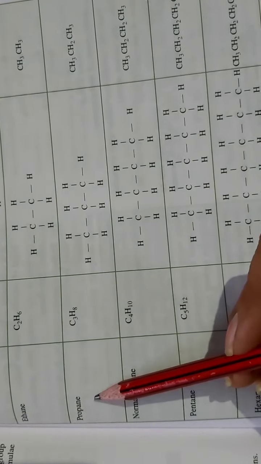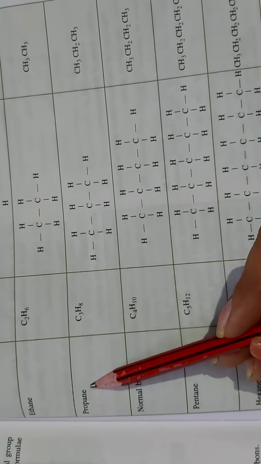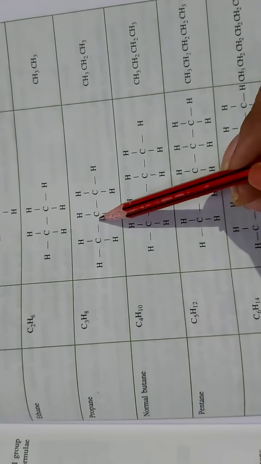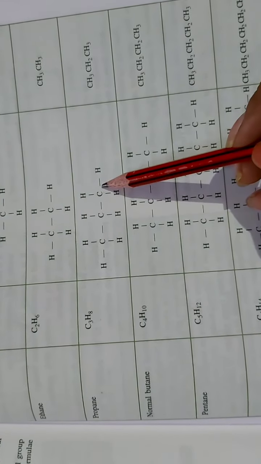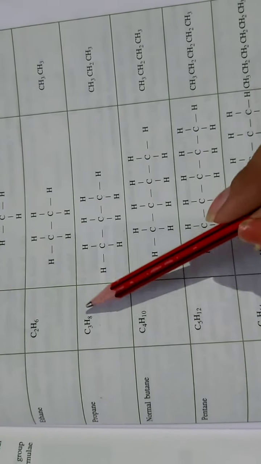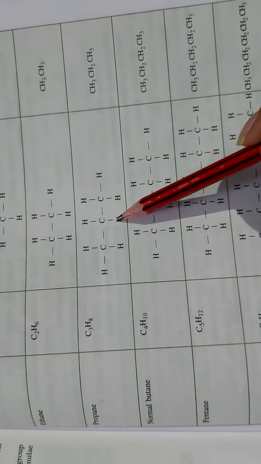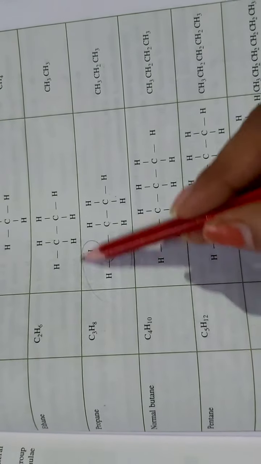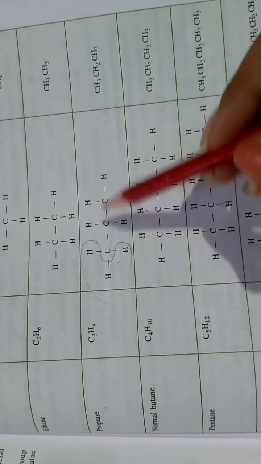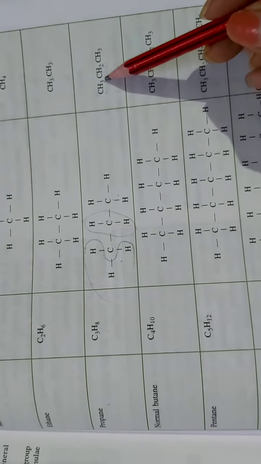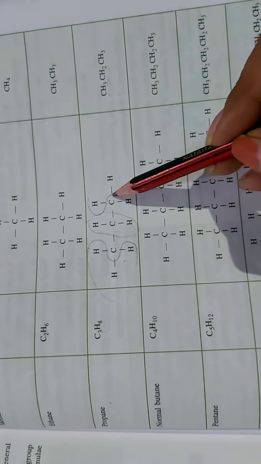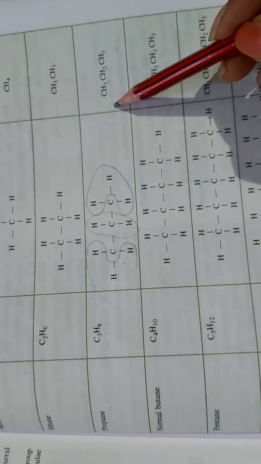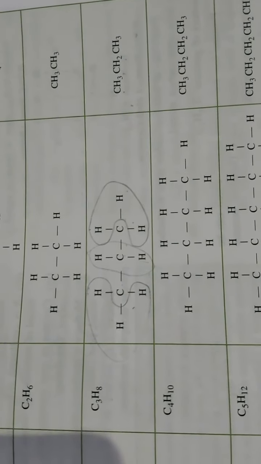Now when you fill in the value of n as 3, you will get propane. Its molecular formula will be C3H8. All 3 carbons will be central atoms and hydrogens will be attached. 8 hydrogens will be attached to the carbons with single bonds. In its abbreviated formula, this carbon has 3 hydrogens, CH3, the central carbon has only 2 hydrogens, CH2, and this side one also has 3 hydrogens, CH3. So the abbreviated formula is CH3 CH2 CH3.